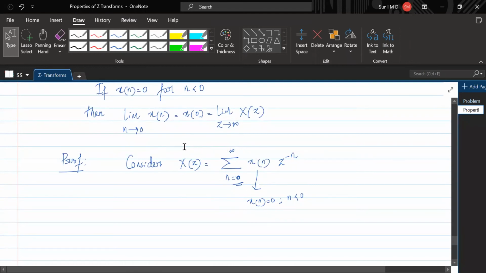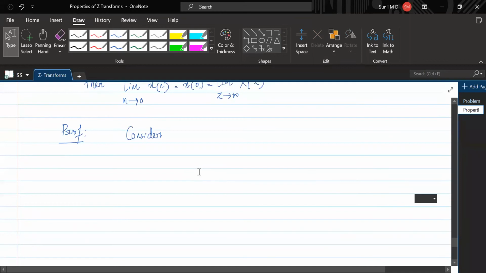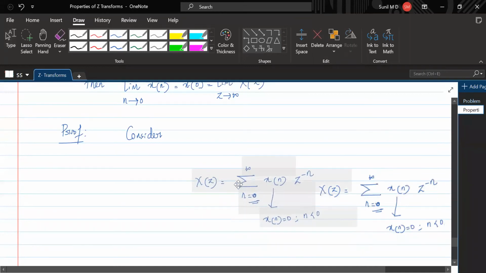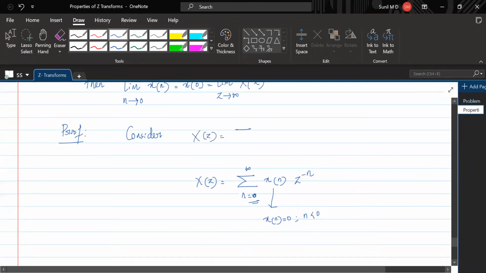Or we can rather write it like this: consider x of z equal to summation n ranging from minus infinity to plus infinity x of n into z to the power minus n. And we shall say, since x of n is a causal sequence, this would happen. Understand? So this is the meaning.